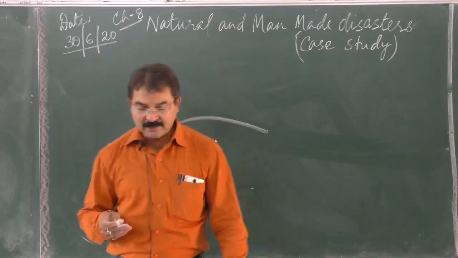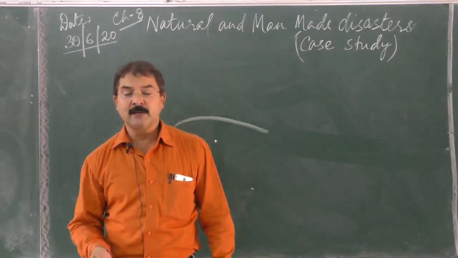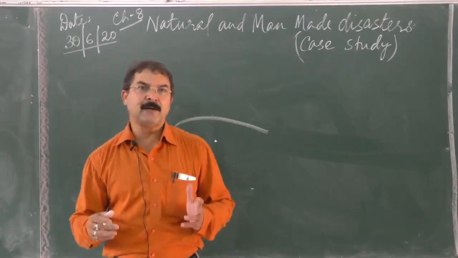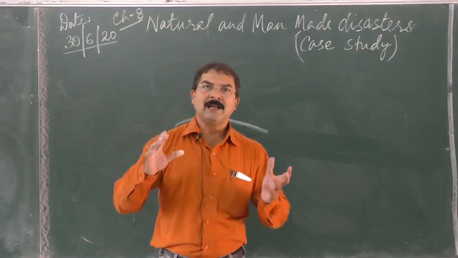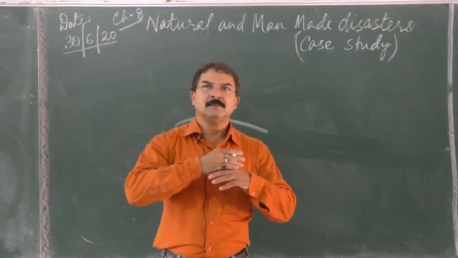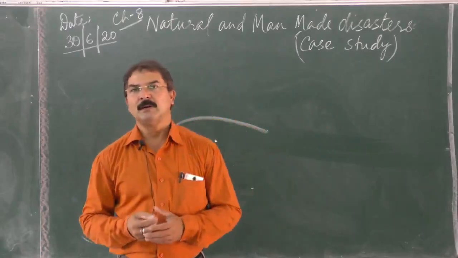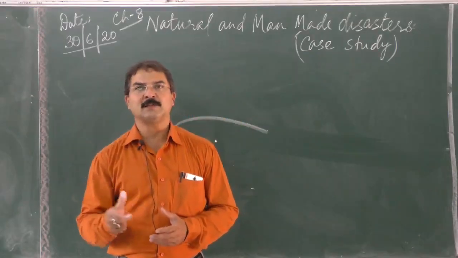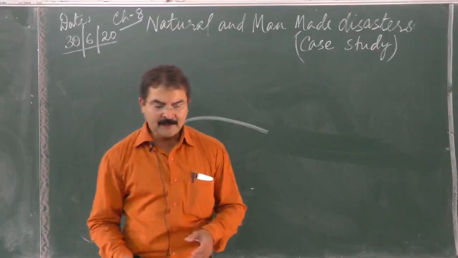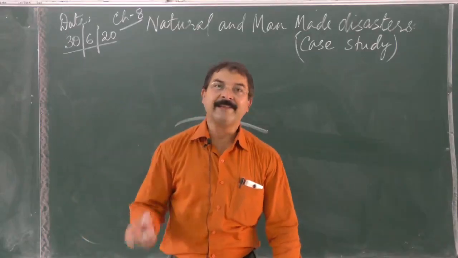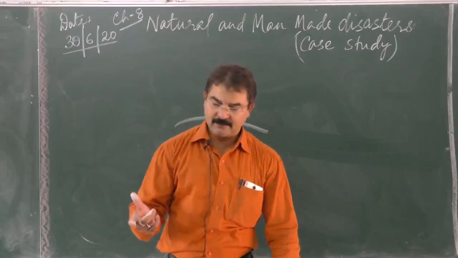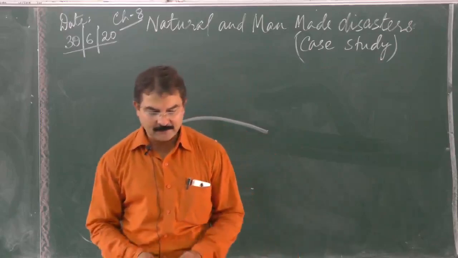Natural disasters like cyclones and hurricanes, which are very powerful storms that can destroy many things, can also cause oil spills.